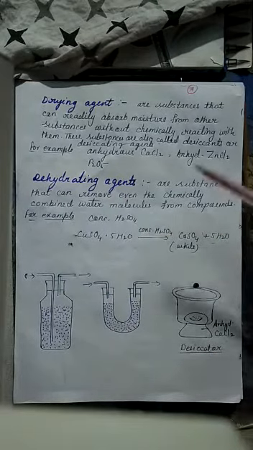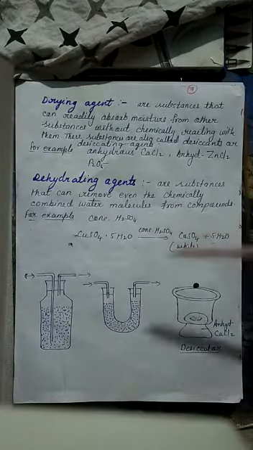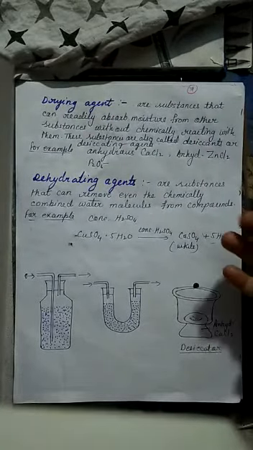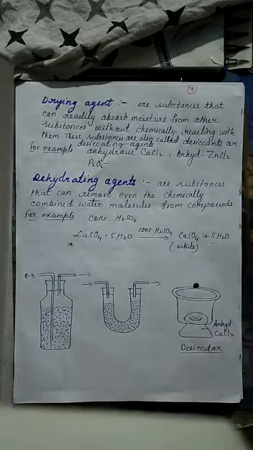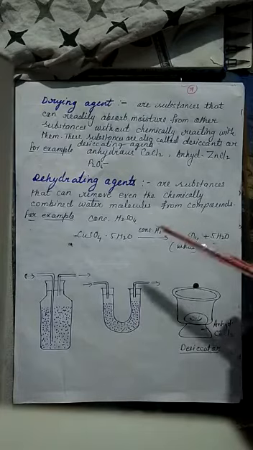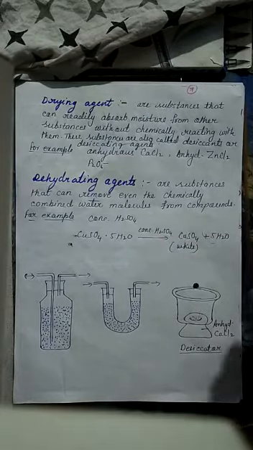Concentrated sulfuric acid is also used as a drying agent because it has great affinity for water and it absorbs moisture from other substances. So acidic gases are dried by concentrated sulfuric acid.